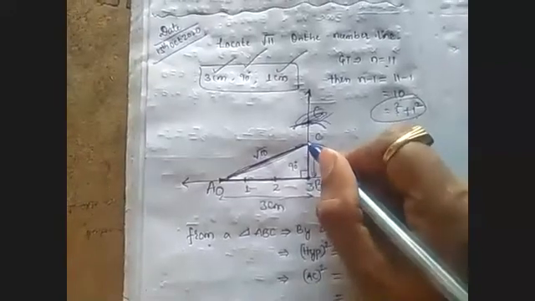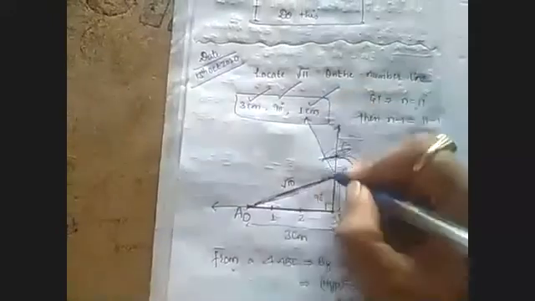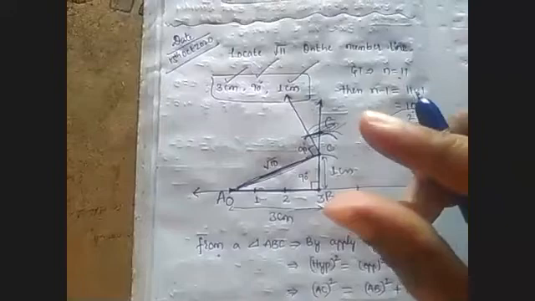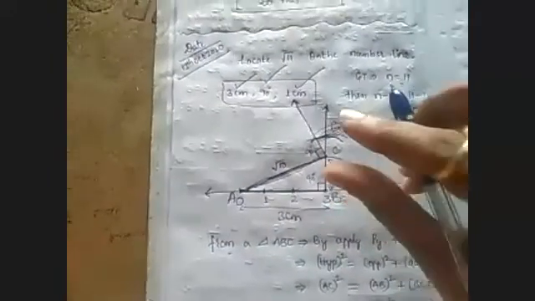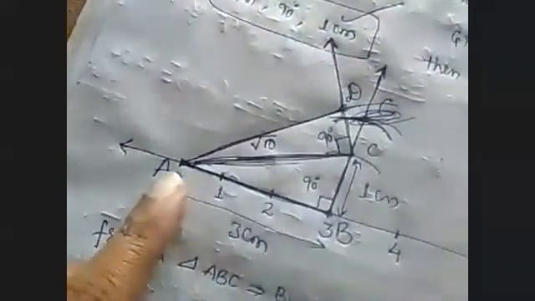Now put your protractor with C as the center. Make a 90 degree angle ray. Like this you make a 90 degree angle ray. And next, with 1 centimeter radius with the help of the compass, with C as a center, cut that angle ray. Make that point as D. Join A to D.